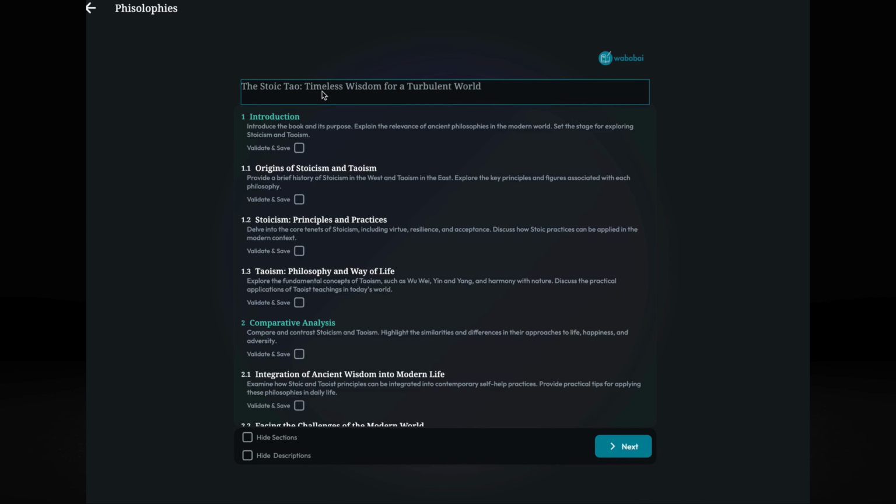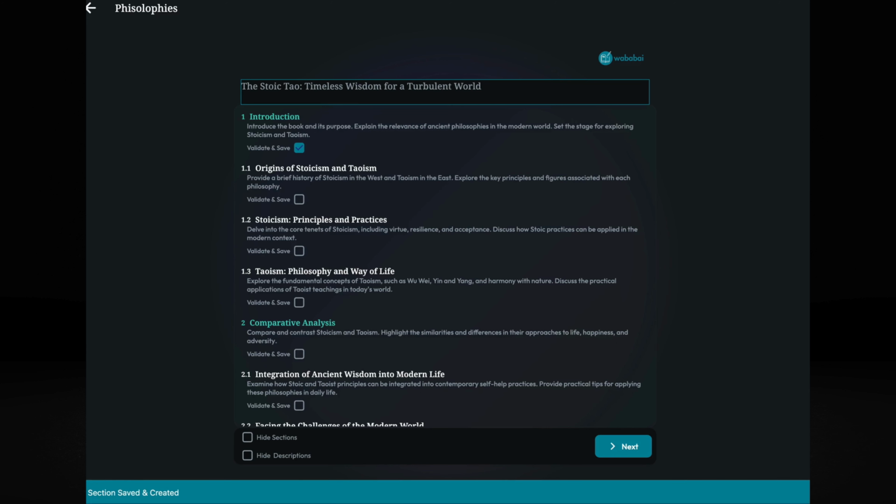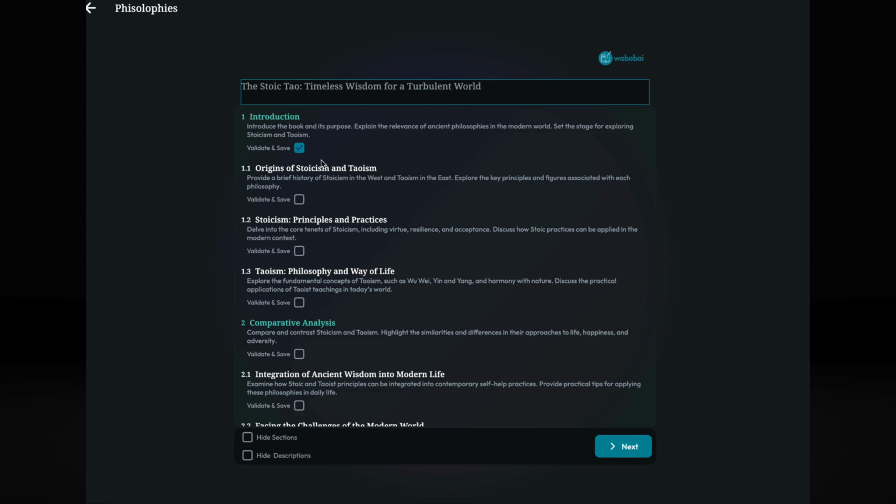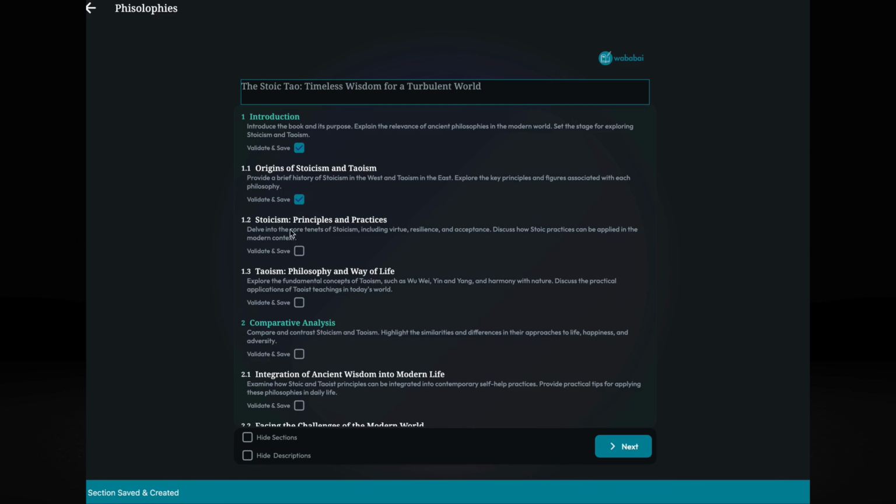So The Stoic Tao, Timeless Wisdom for a Turbulent World, has an introduction. Okay, I take it. It has origins of Stoicism and Taoism. I think it's good to give an introduction for those philosophies. Okay, let's go for it. One chapter for Stoicism, one chapter for Taoism, makes sense.